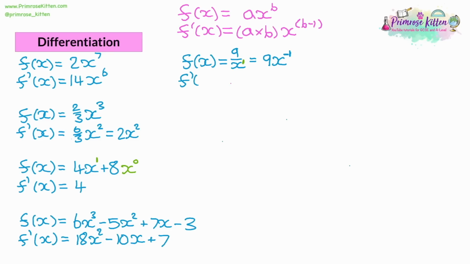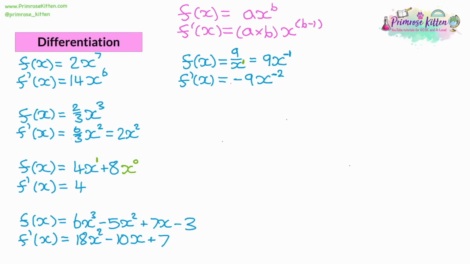So when we differentiate it, we follow our method. We're going to multiply 9 by the -1, which gives us -9. And we reduce the power by 1. And 1 below -1 is actually -2. So we get -9x to the power of -2. So make sure when you do the negative numbers, when you make them smaller, the actual digits get bigger as you get further away from 0.